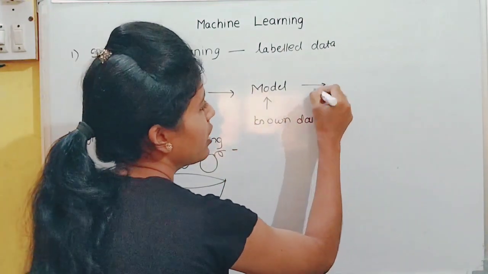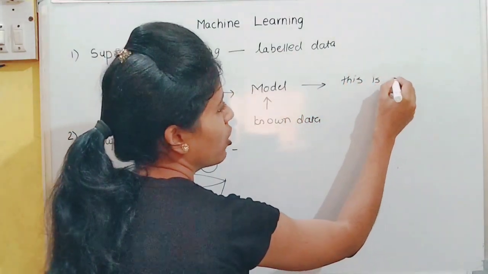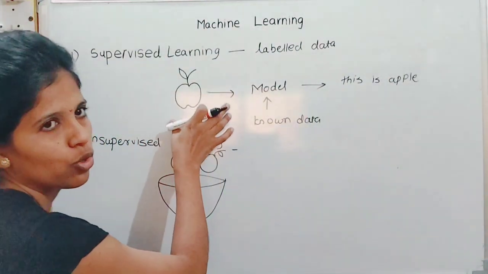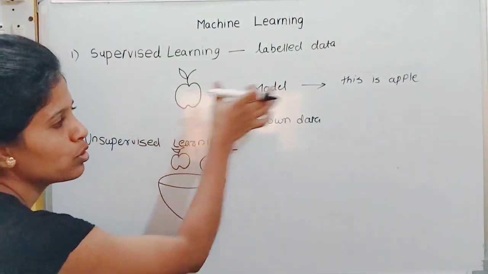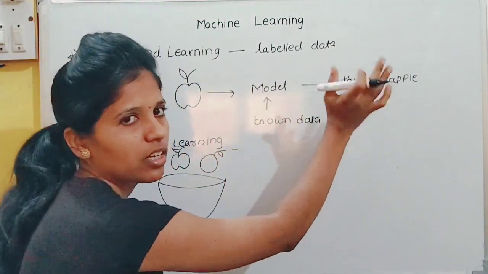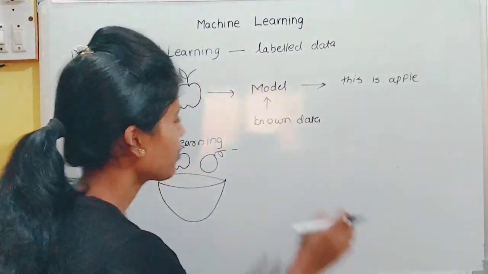And whenever we give an unknown fruit to the model, it gives the final decision, that is the correct name of the fruit, this is an apple or this is an orange.